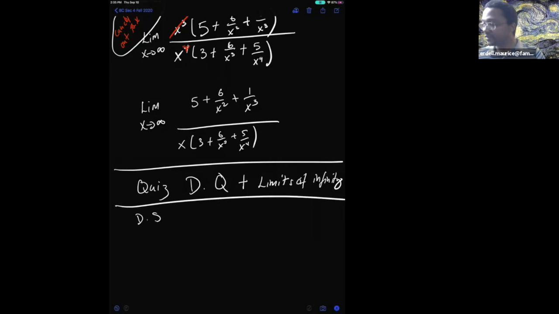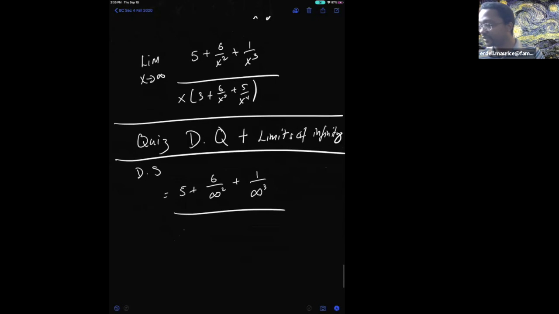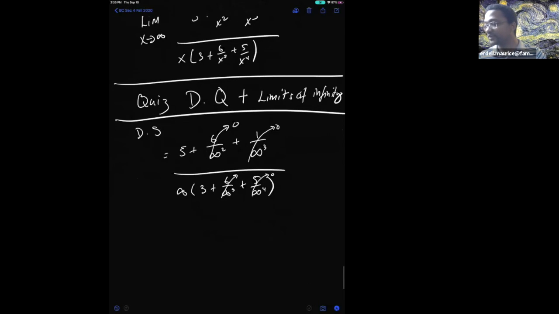So plugging in infinity, that will give us 5 plus 6 divided by infinity squared plus 1 divided by infinity cubed, divided by infinity times 3 plus 6 over infinity cubed plus 5 divided by infinity to the 4th power. Now, the thing that we have to remember is if I am dividing by infinity, my limit is going to be 0, correct? And so this is going to be 0, this is going to be 0, this is going to be 0, and this is going to be 0.